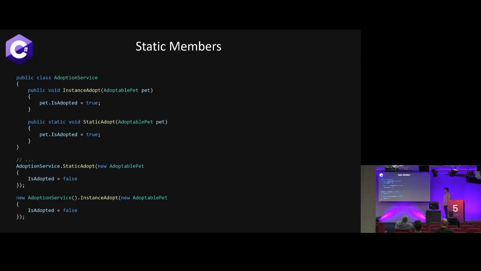So on top of static objects, we also have the concept of static members. Normally this is like, all right, yeah, I get it, we throw static around in C#. But I wanted to show this to show you the real difference in Kotlin. In this case, we have a public non-static class of adoption service, and we have the instance method adopt and also a static one that takes in that pet as well. And for the use of it, we have to instantiate adoption service versus not for calling static, right? That makes sense. Everyone knows how to do that.